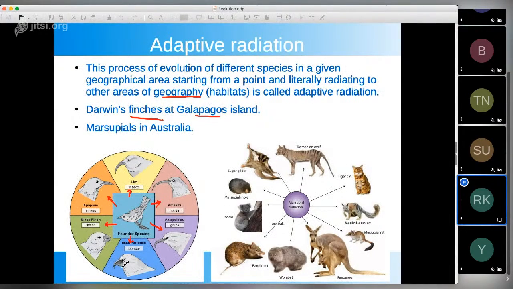The other example is marsupial radiation in Australia, because it is isolated land. Here you can see that all these organisms are marsupials, and they have evolved from the same ancestors. So these are two examples of adaptive radiation and how it works.